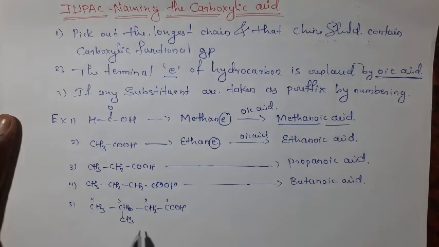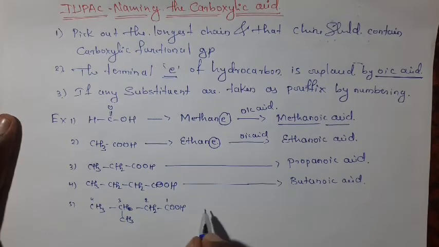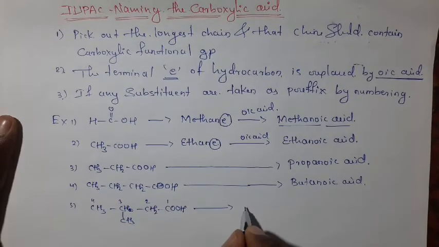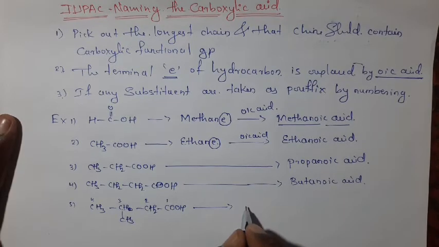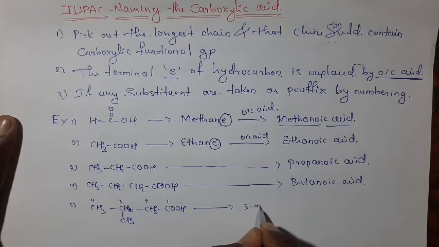In this structure the third carbon atom contains a methyl substituent, and that substituent is considered as a prefix. Hence the prefix is methyl, and the methyl group is attached to carbon number 3, so it is called 3-methyl.